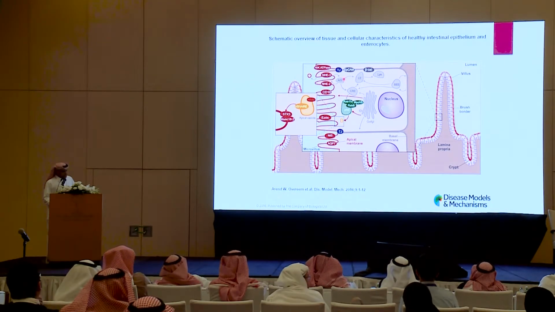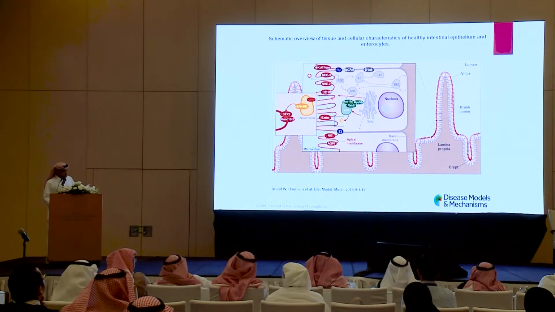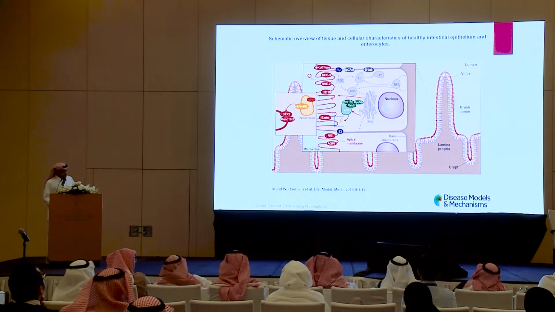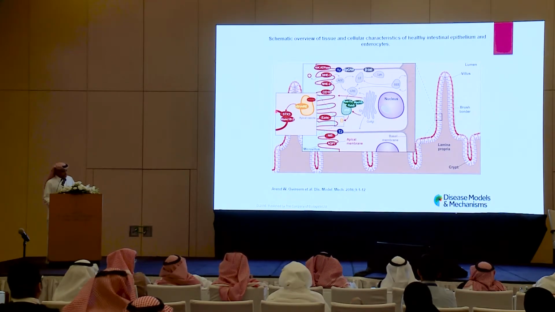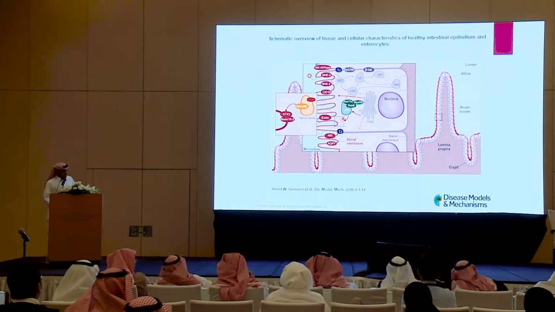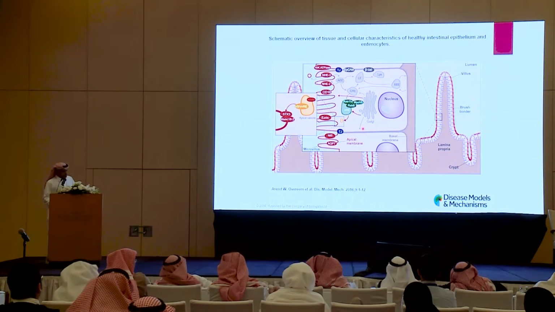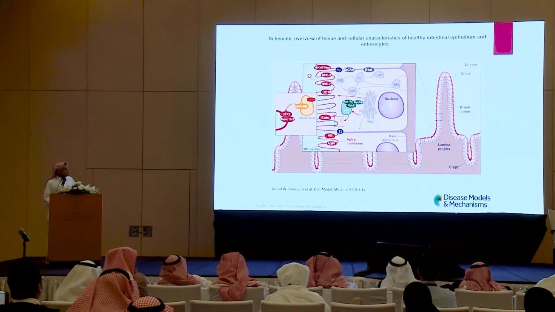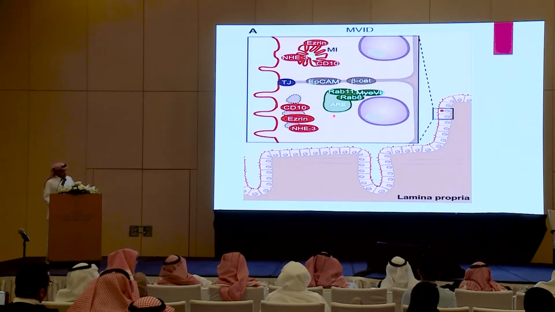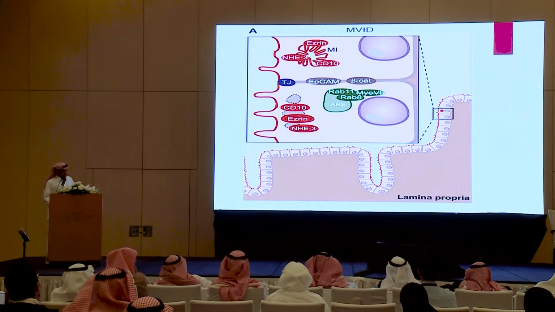Not only that, this vesicle should go and fuse to the apical membrane to lay down the rest of the cargo. So any defect that prevents this vesicle from trafficking up to the apical area, or defective fusion to the apical membrane, will cause microvillus inclusion disease.